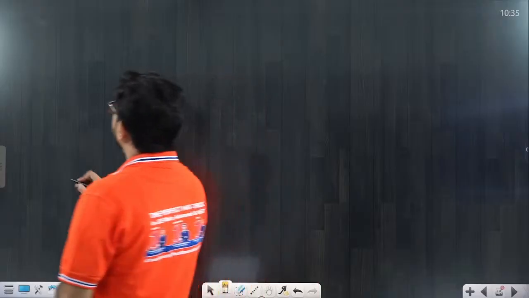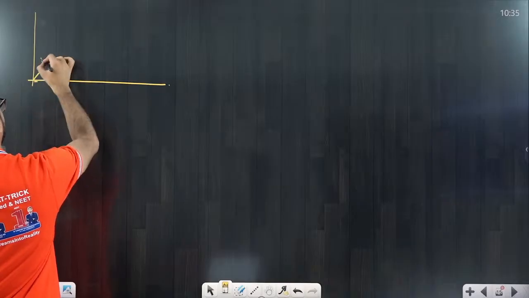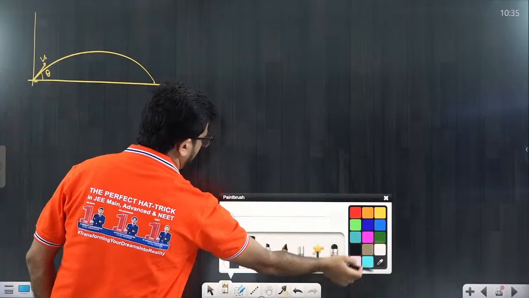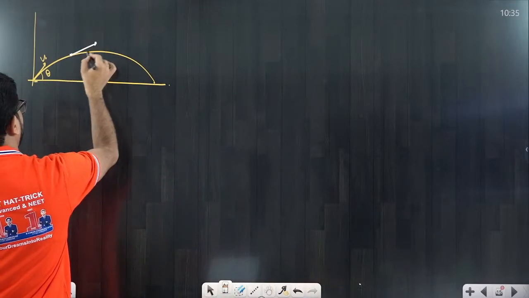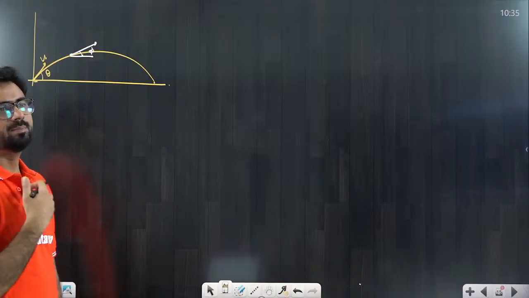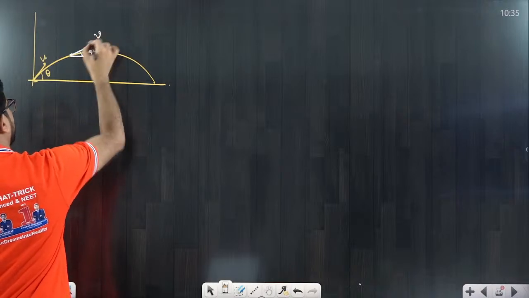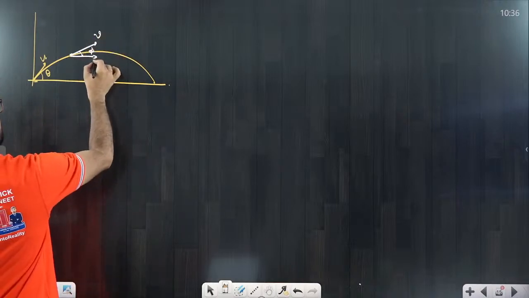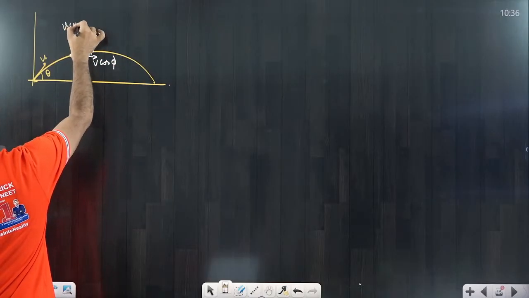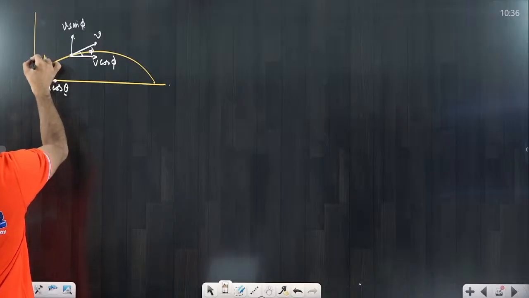Suppose I say here, this is u and this angle is theta, I am throwing it. They are saying that after some time this velocity is making angle phi with the horizontal. The question is, what is the velocity at that point of time and what is the time instant, that also they are asking. Suppose at this time the velocity is v, so there would be two components: v cos phi and v sin phi. Initially it was u cos theta and u sin theta.